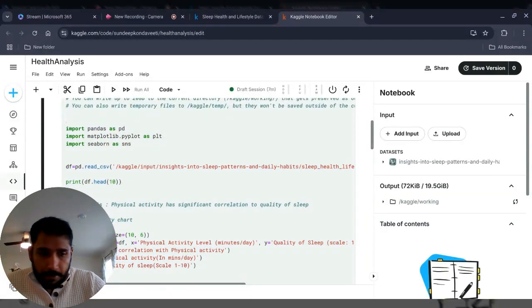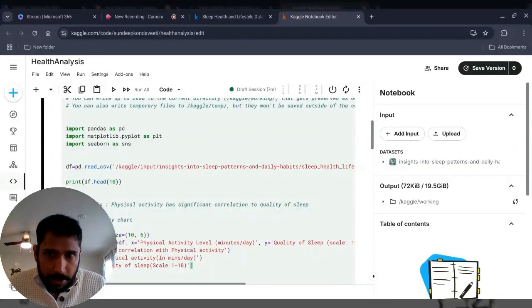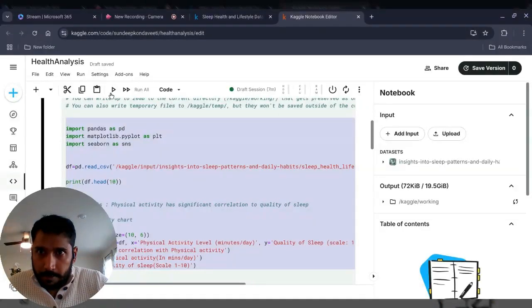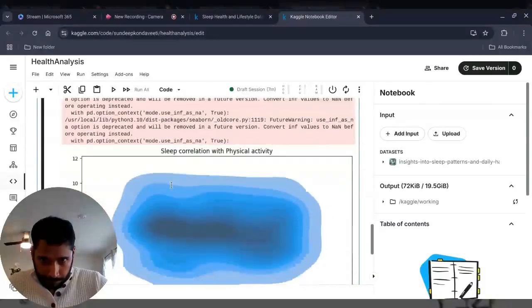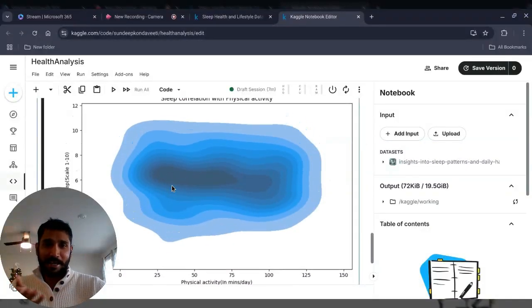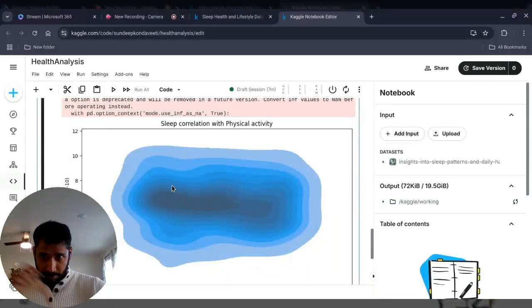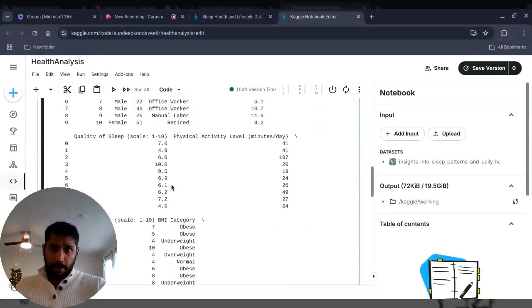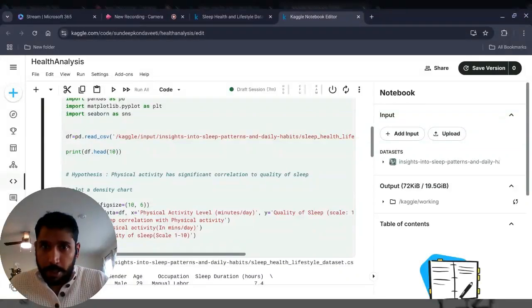Oh, I have a spelling mistake here. Y label is not defined properly, so I'm going to fix that. Though this chart is very interesting to look at, visually appealing, I can't really make any sense of it, right? I'm going to try and use a different kind of plot, maybe a scatter plot to help understand.